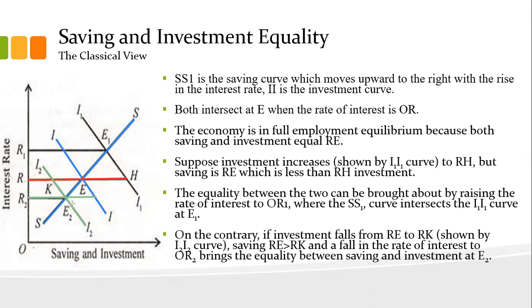To get the balance back, we need to decrease the interest rate up to R2, so that at point E2 we can get back our equilibrium position once again.